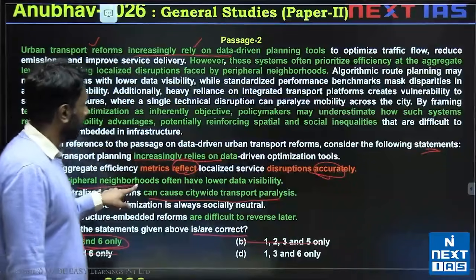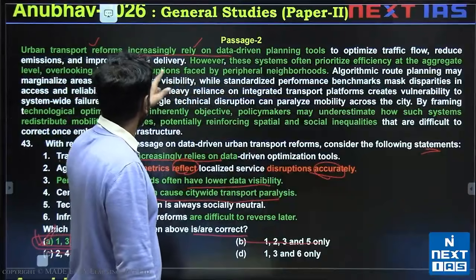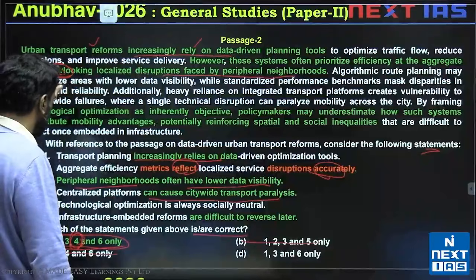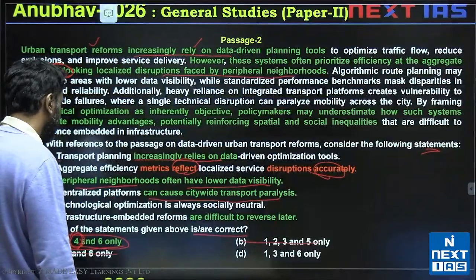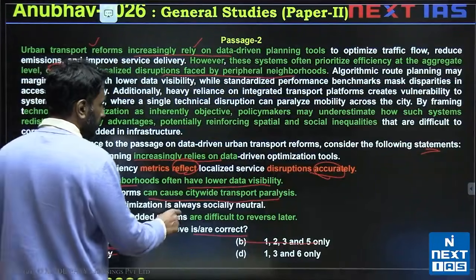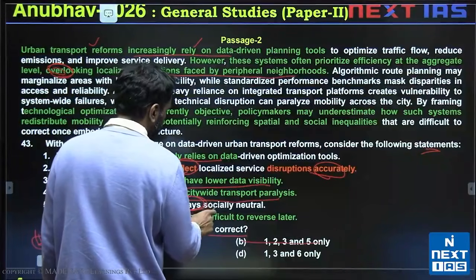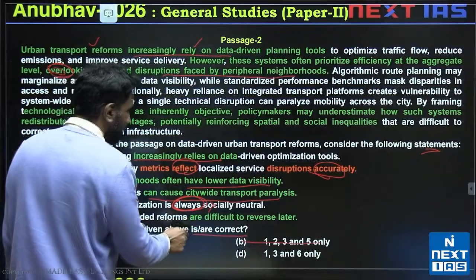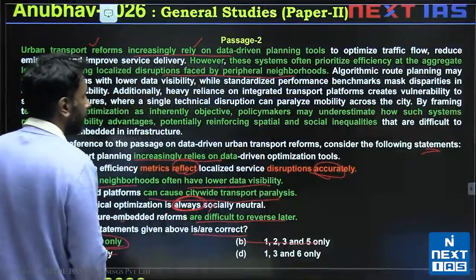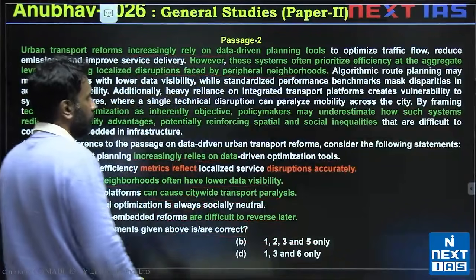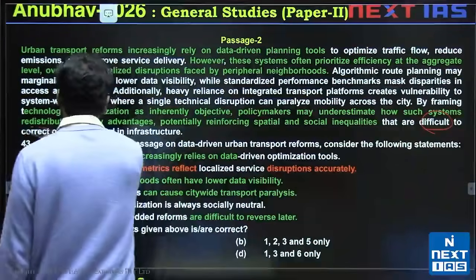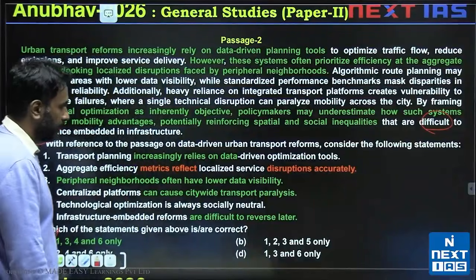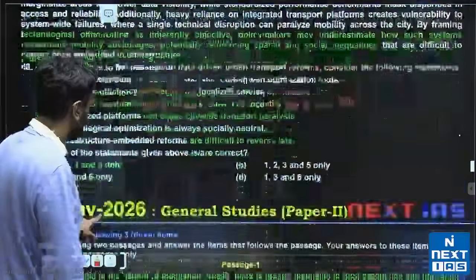3 is also valid. Peripheral neighborhoods often have lower data visibility. We are told about disruptions faced by peripheral neighborhoods because the data overlooks it. 5 says technological optimization is always socially neutral. Always socially neutral is completely against the passage. And 6 says these infrastructure embedded reforms are difficult to reverse later. We are told that they are difficult to correct later in the passage. So A is the correct answer, right? Let's see the next one.